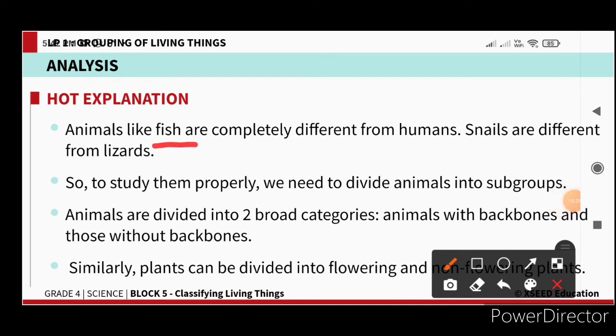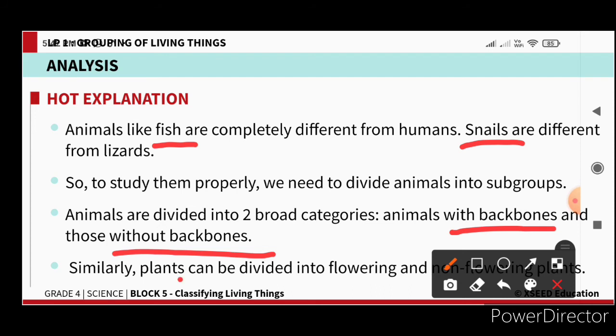Like fish are completely different from humans, and snails are different from lizards. So, to study them properly, we need to divide the animals into subgroups. Based on this character, we can categorize the animals into different groups.